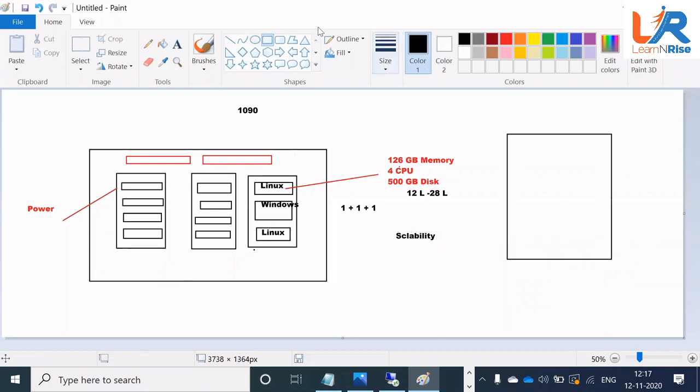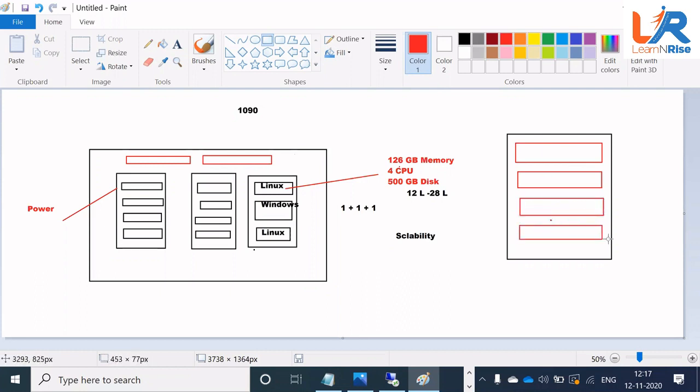In this server, I am going to create multiple virtual machines. So now I am going to utilize the same server to run my multiple applications. Correct?